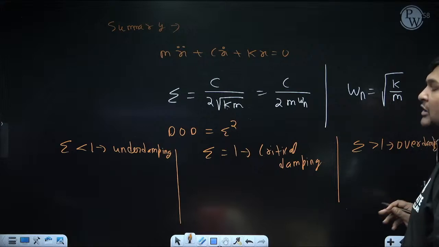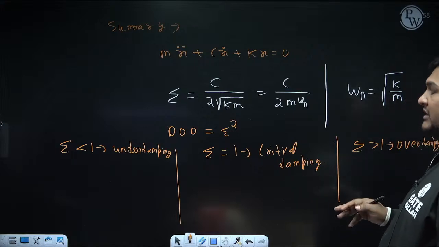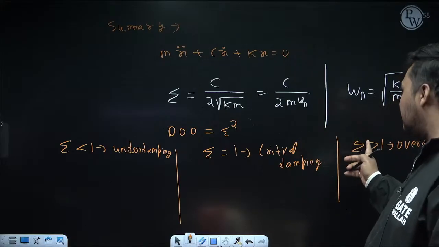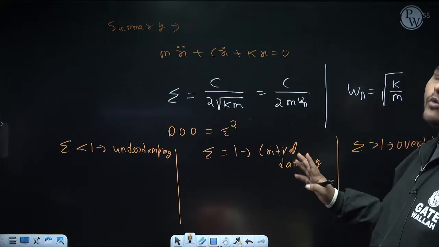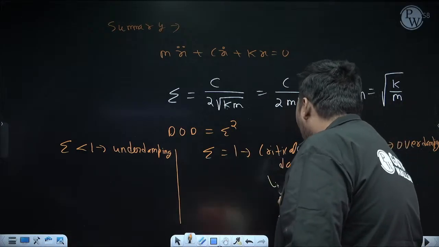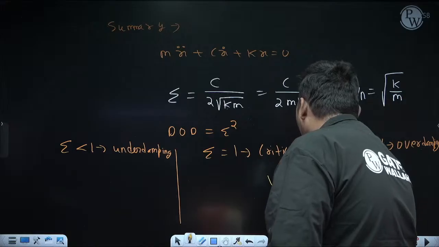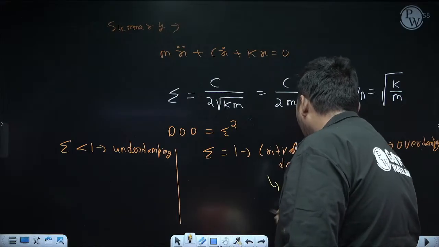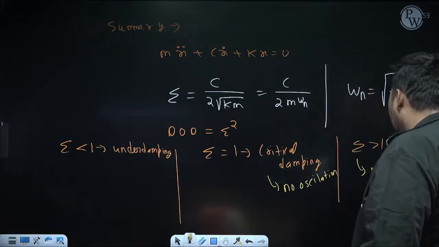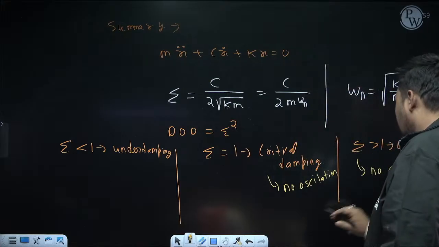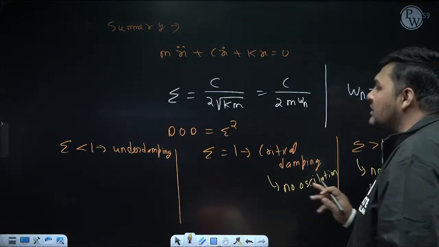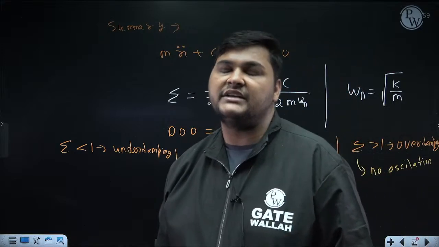That's why a question will never come in which the examiner asks to calculate the frequency when zeta is greater than 1. It is an incorrect question, because in free damped vibration, if zeta is greater than or equal to 1, no vibration will occur. You can simply write here also, no vibration will occur or no oscillation will occur. Here also, no oscillation will occur. But since in the under damping case oscillation is occurring, that's why I discuss this case in detail.